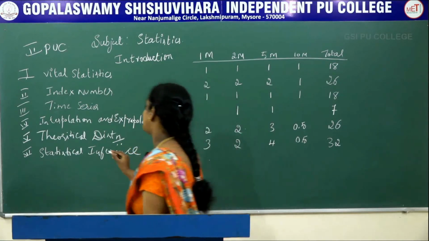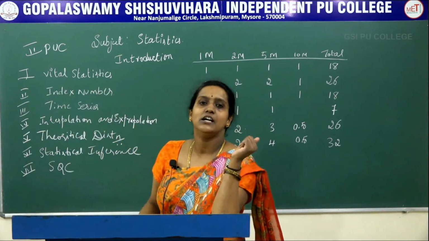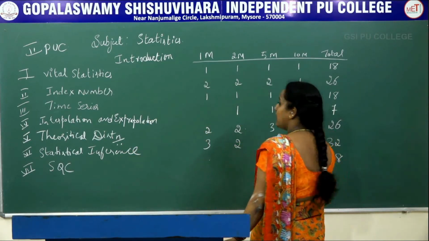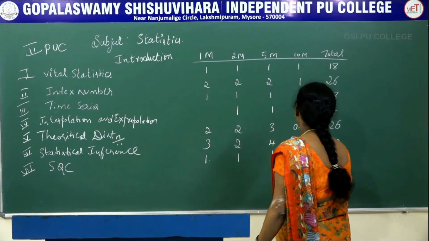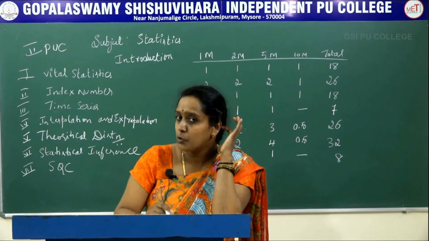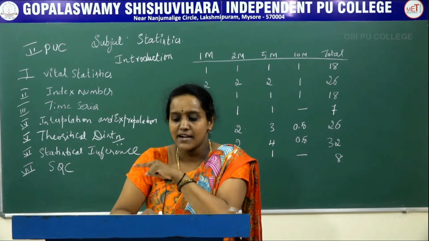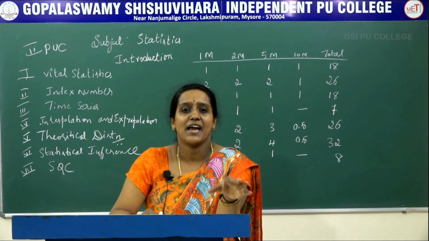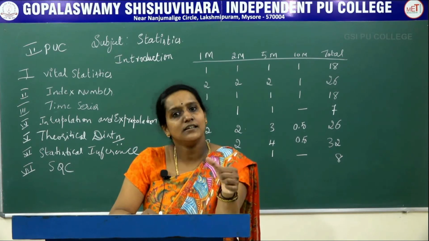And the 7th chapter is SQC, which is statistical quality control, and the weightage of this chapter is only 8 marks. We will get 1 marks 1 question, 2 marks 1 question, 5 marks 1 question. There is no 10 marks problem in this chapter. In SQC we have 2 types of control charts. One is variable charts and the other is attribute charts. Under variable charts we have the X bar chart and the R chart. Under attribute charts we have defect charts and defective charts. We know the difference between defect and defective, and variables and attributes.